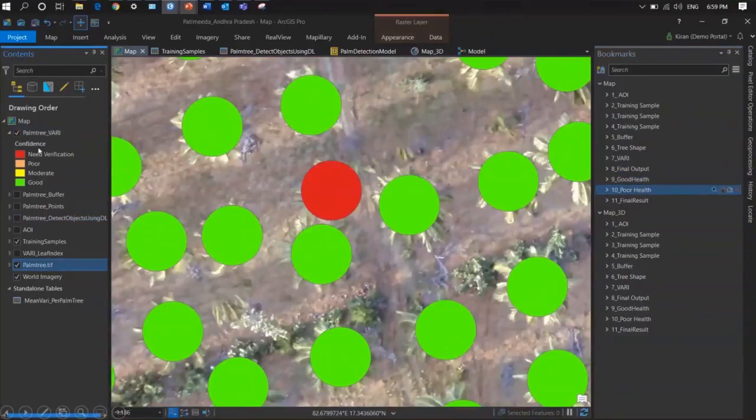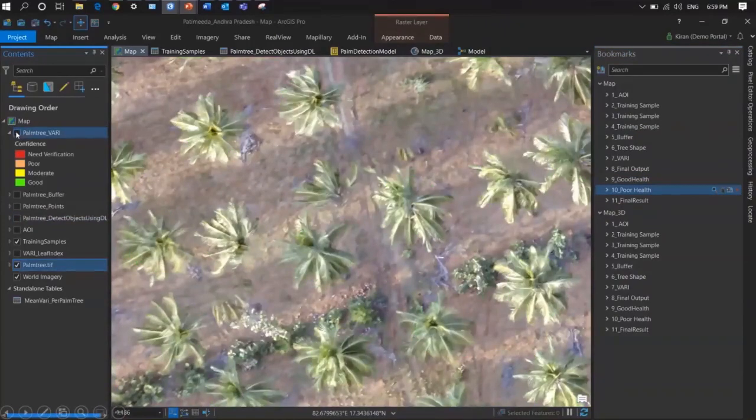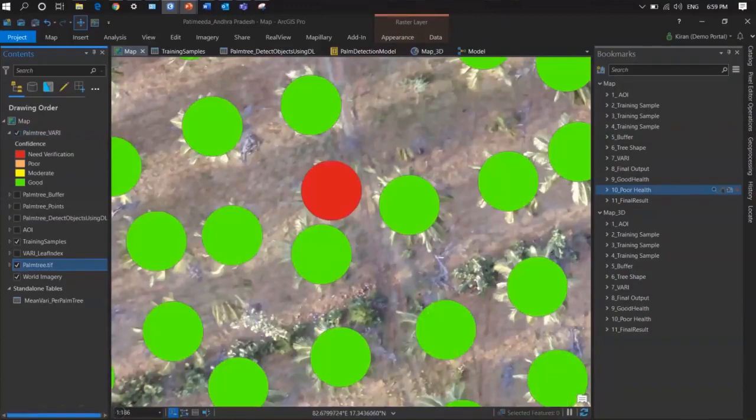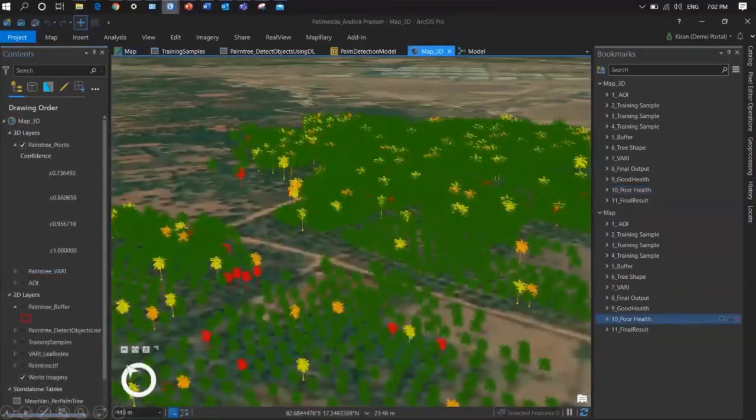Right? I can disable this and you can view the real imagery. That is fine, but again, I don't want to stick to the 2D. I want to go into the 3D, and I want the real world feeling so I can take an immediate decision. As an insurance company, they want to raise the funds, so they can understand during a disaster how many trees got affected and how many trees really require attention. Some we have to take care of.